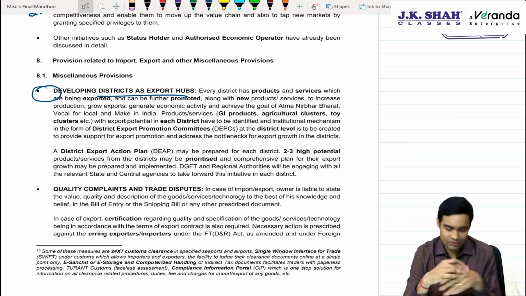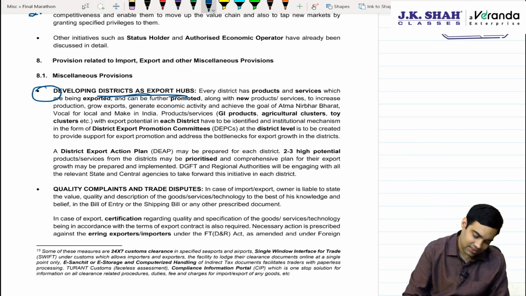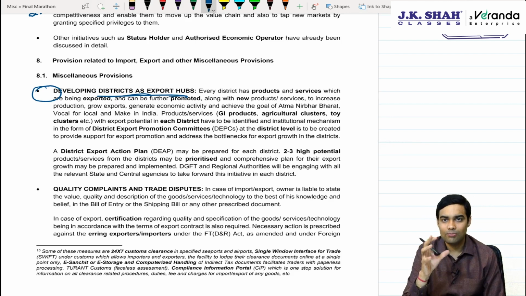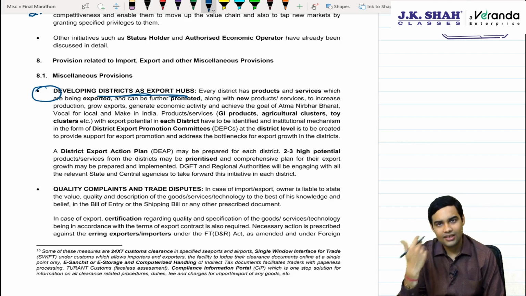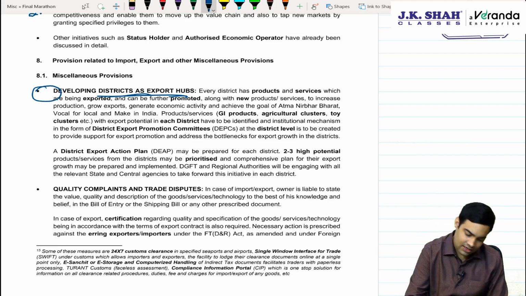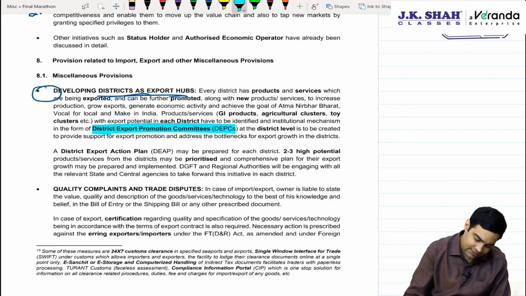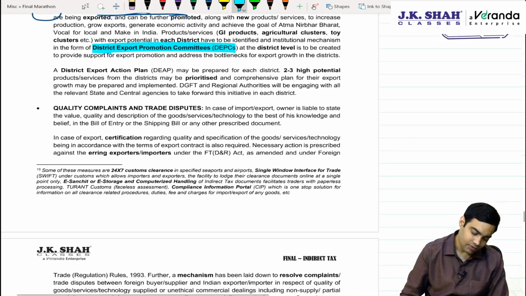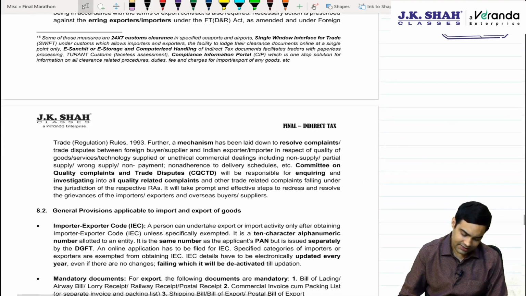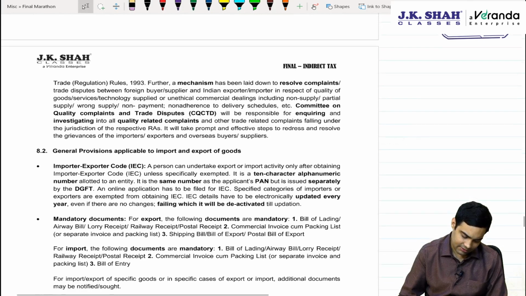That's the basic objective, where the district collectors will promote, saying that you export these products and we will try to give you more and more benefits. For this, government has made district export promotion committees at the district level. Handling quality complaints and trade disputes is important.